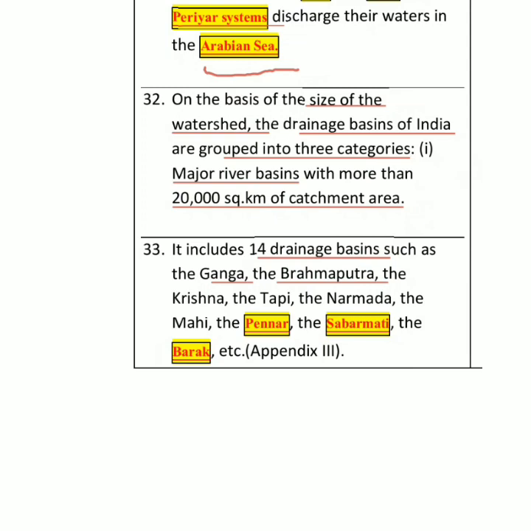Because Brahmaputra's length is 2,900 kilometers, right? And Ganga's is around 2,500 kilometers. But my answer here will be that Ganga is the largest river of India. Why am I telling you that? Because the maximum area covered by Brahmaputra is outside India. Therefore, Ganga is the largest river system as compared to Brahmaputra.